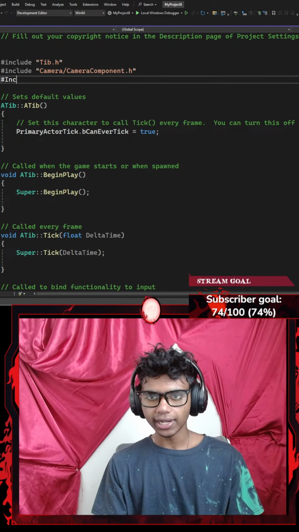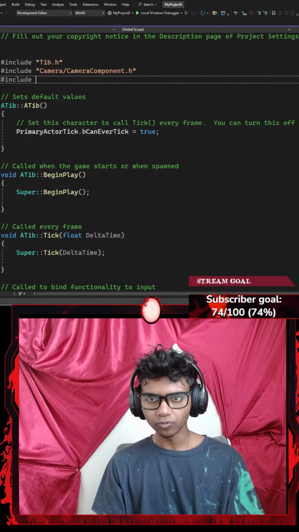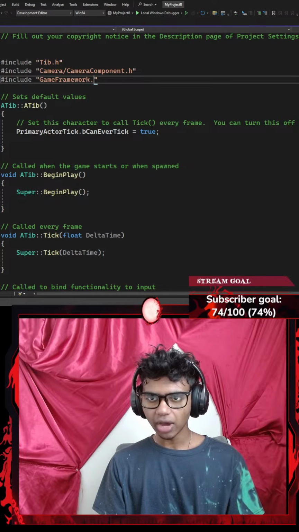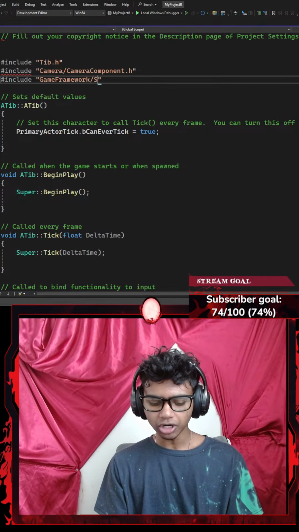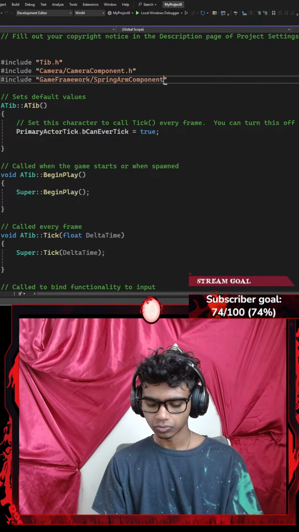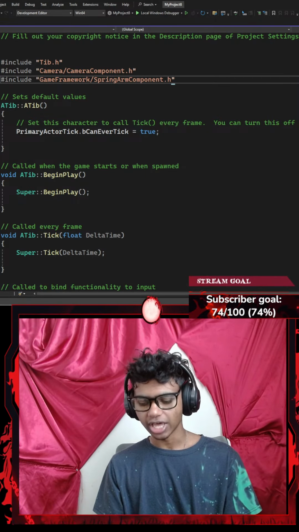And then let's go ahead and include something from my game framework. Let's say I want to go ahead and include my spring arm component. Let's go with SpringArmComponent.h, which is my spring arm component's header file.